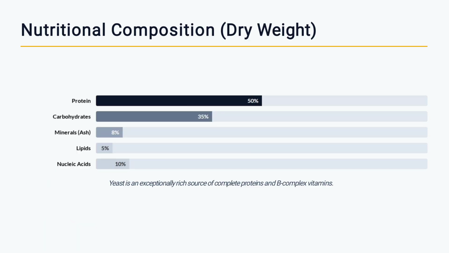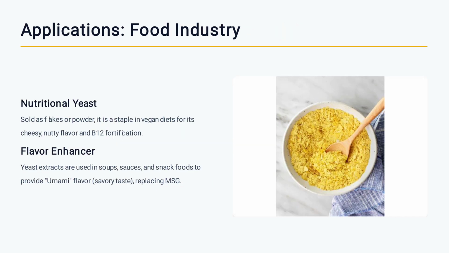Nutritional composition, dry weight: proteins 50%, carbohydrate 35%, minerals 8%, lipids 5%, nucleic acid. The overall composition shows protein is higher than the other components. Yeast is an extensively rich source of complete protein and B complex vitamins.